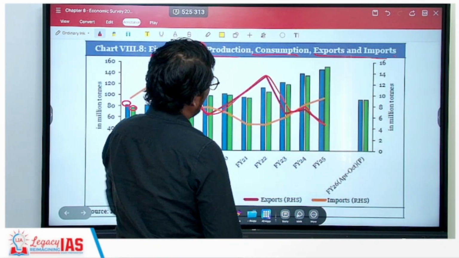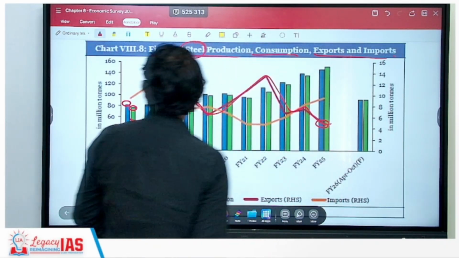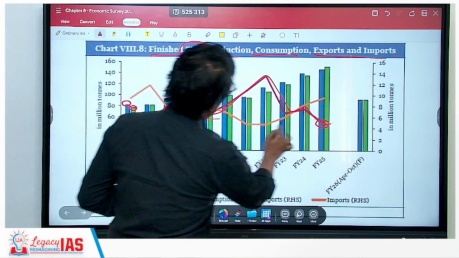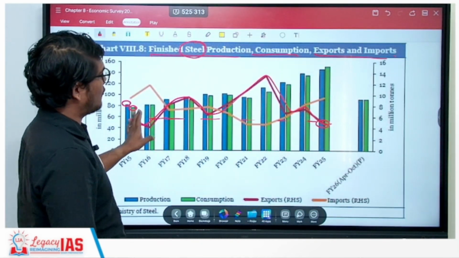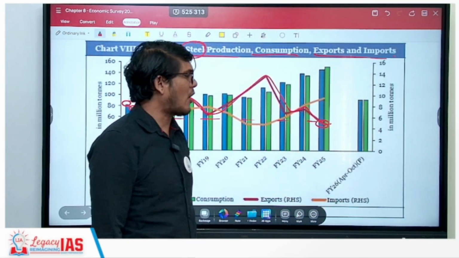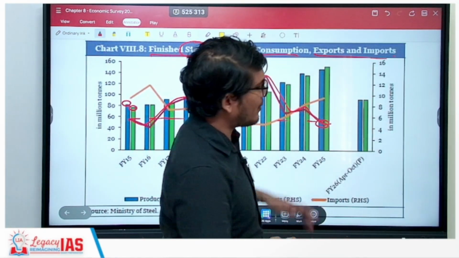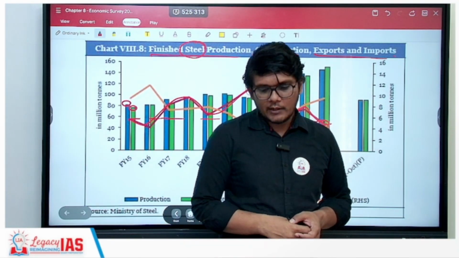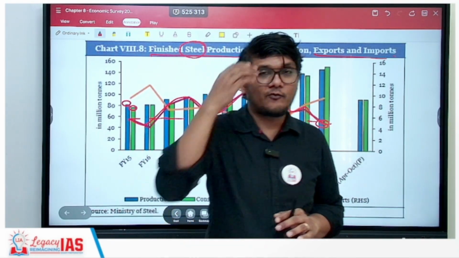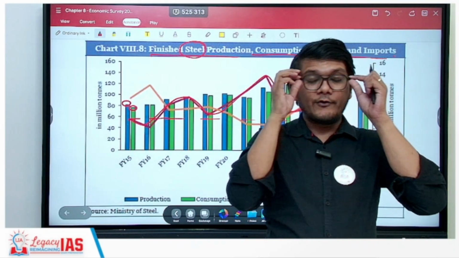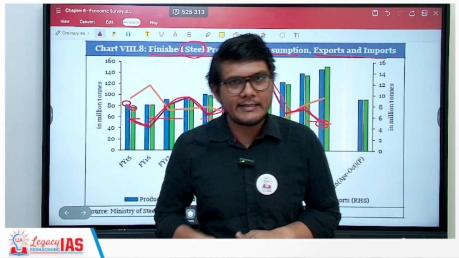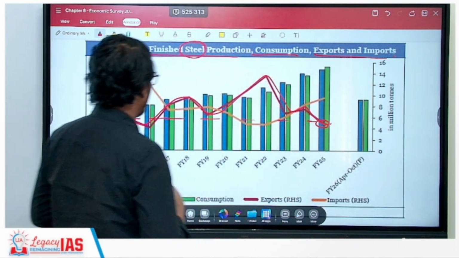Now the exports have actually gone down. It has reached almost the same level as it was. There was an increase, but now it is down. But the reason for being down at times is also the fact that the government would ban the export of steel in order to ensure first that the domestic demand is met. So keep that also in mind.